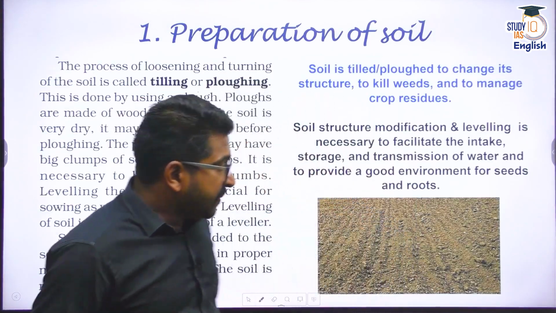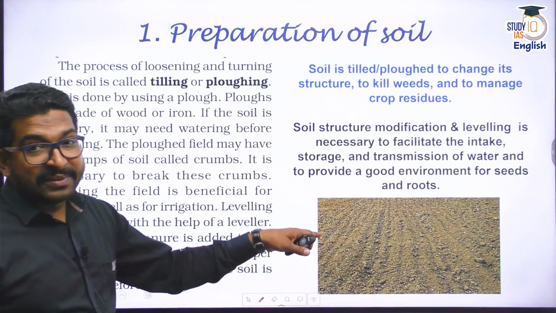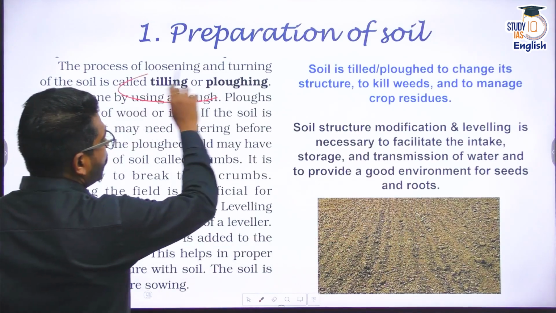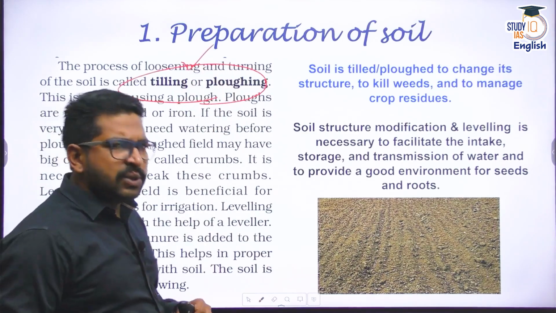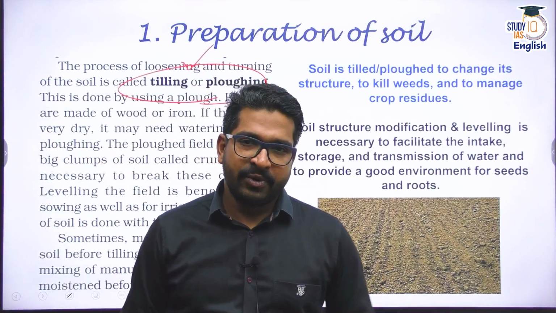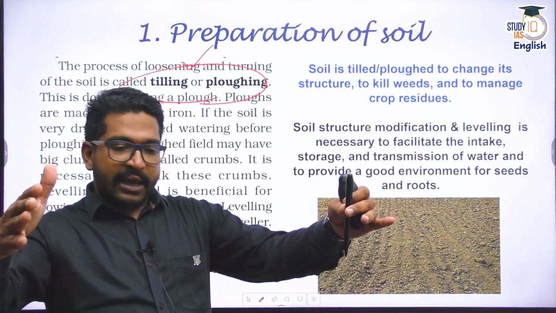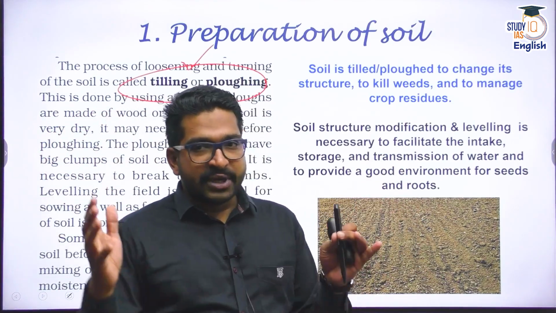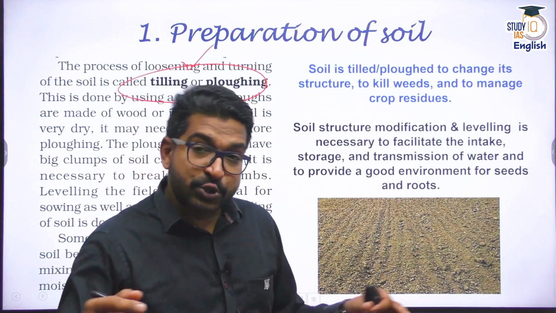So how do we prepare it? Eventually, I need a land something like this. And how do I prepare the land? By a process called tilling or plowing. And for that, I use equipment like plowshare. What do I do? First of all, I plow the land. That means big boulders or big structures of soil are created, and soil is aerated.